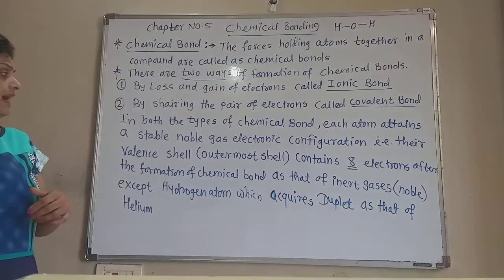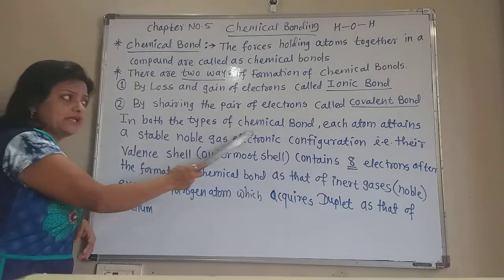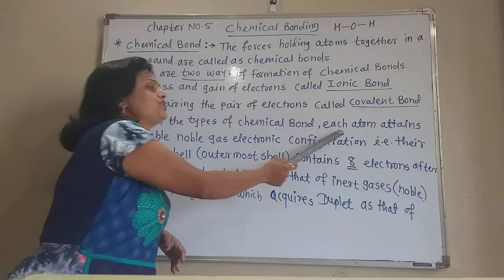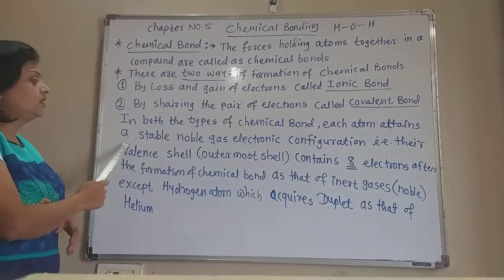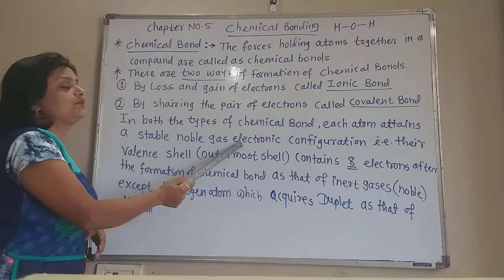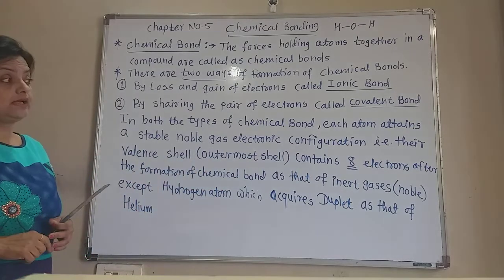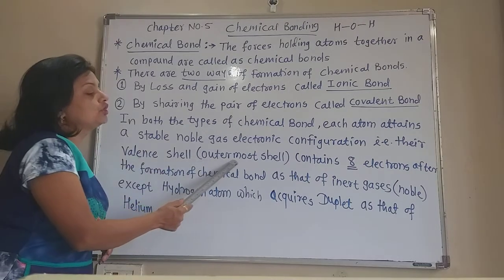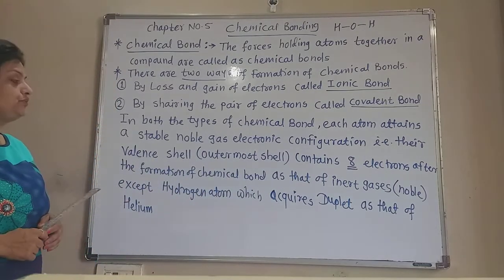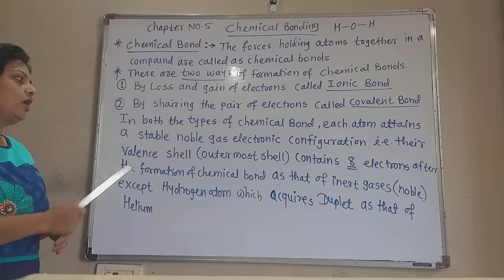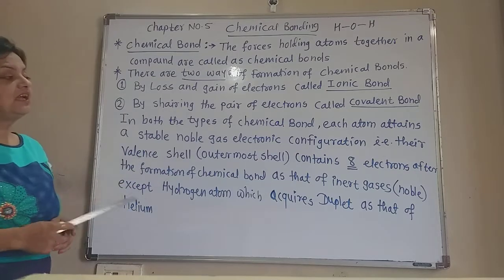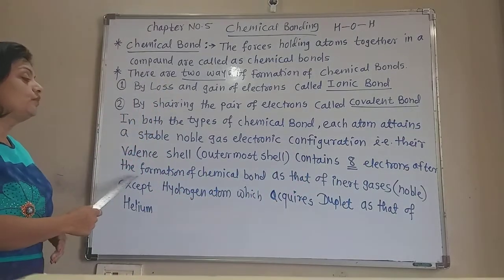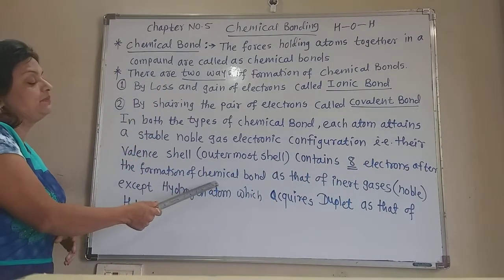So in both types of chemical bond, ionic bond or covalent bond, each atom attains a stable noble gas electronic configuration. That is, their valence shell, that is the outermost shell, Sanyuja Kaksha in Marathi, contains 8 electrons after the formation of chemical bond,